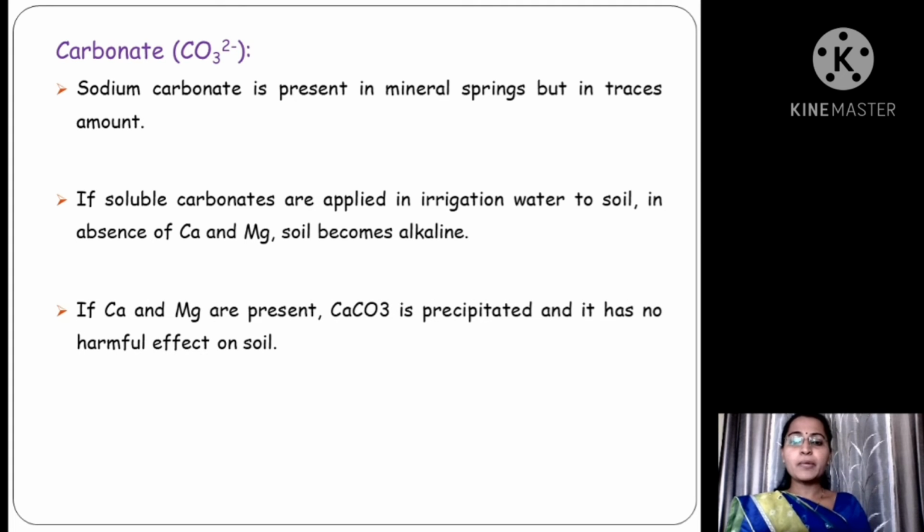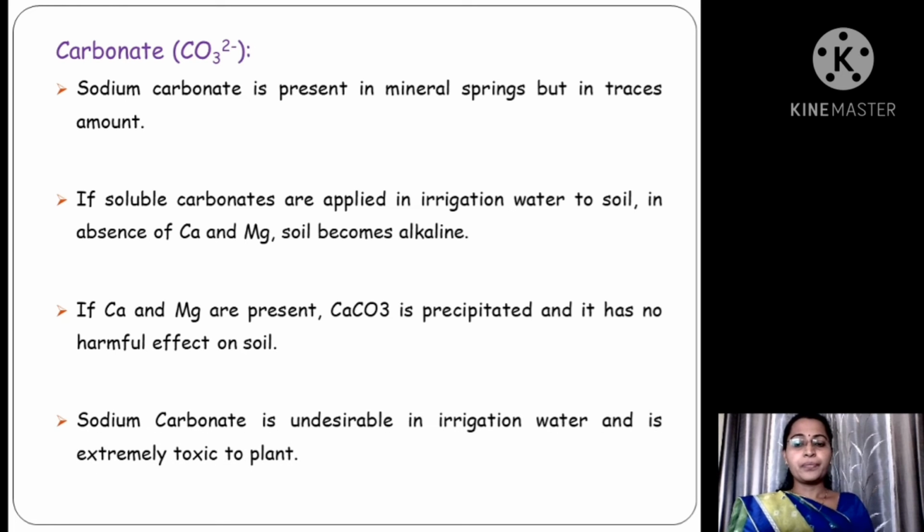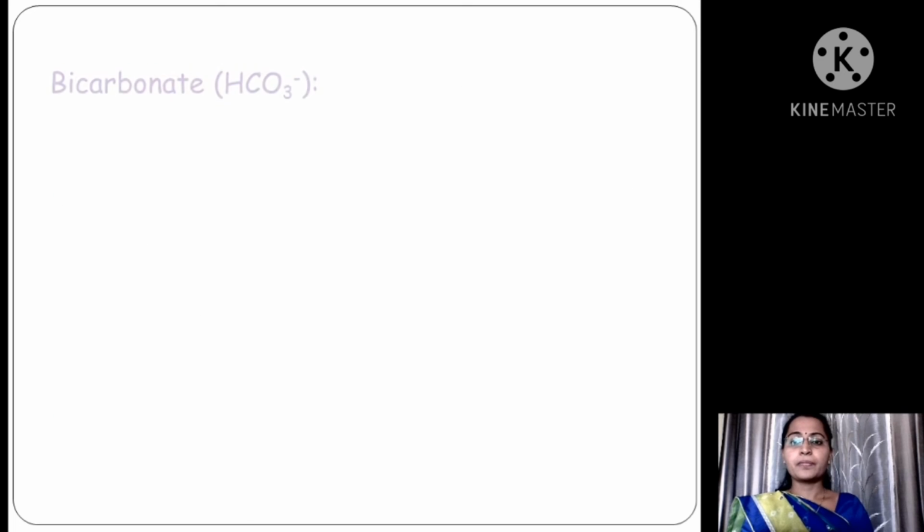If calcium and magnesium are present, then carbonate is precipitated as calcium carbonate and it has no harmful effect on soil. Sodium carbonate is undesirable in irrigation water and is extremely toxic to plants.